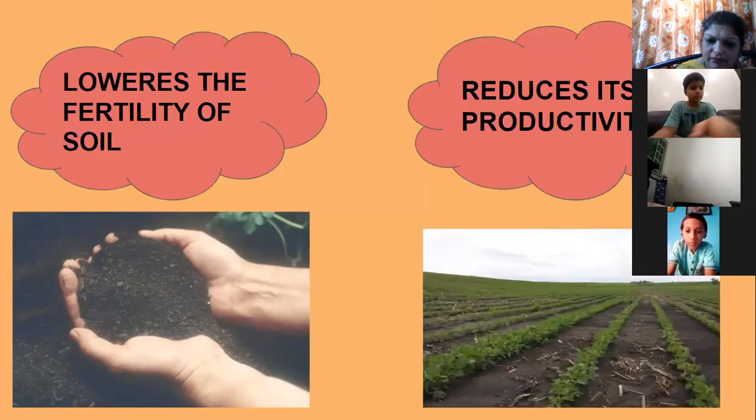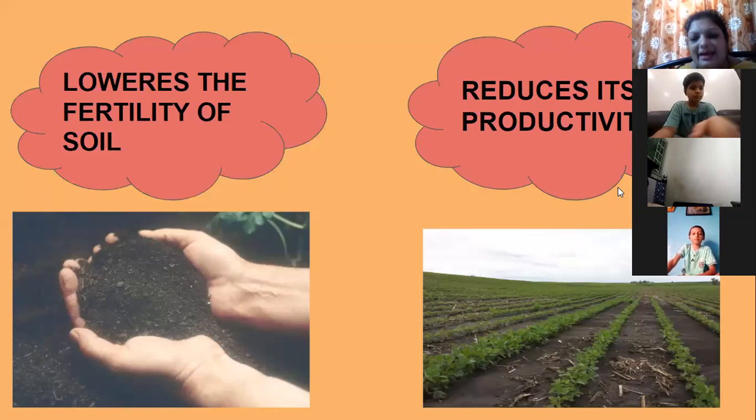But what happens when you're using chemical fertilizers? It will lower the fertility of the soil. Lowering the fertility of the soil means it will damage the nutrition of the soil. So chemical fertilizers are used, but if it is used in excess, in more quantity, then it will reduce the fertility of the soil, the nutrition content of the soil, and it will also reduce the productivity. Means production of crops will be less. So chemical fertilizers will lower the fertility as well as it will reduce the productivity of the crops.